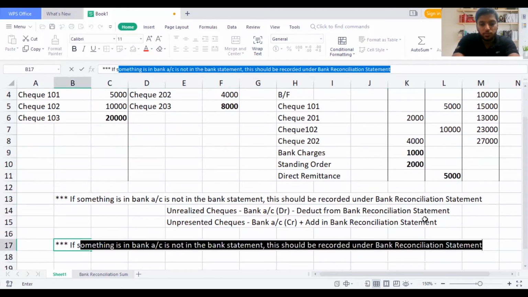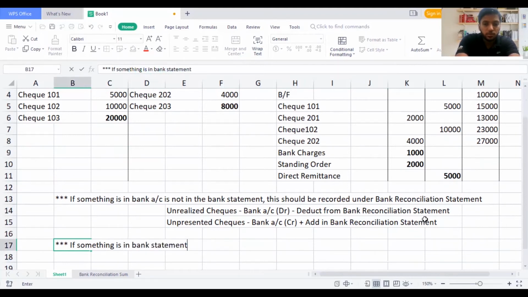If something is in the bank statement and not in the bank account, what you should do?